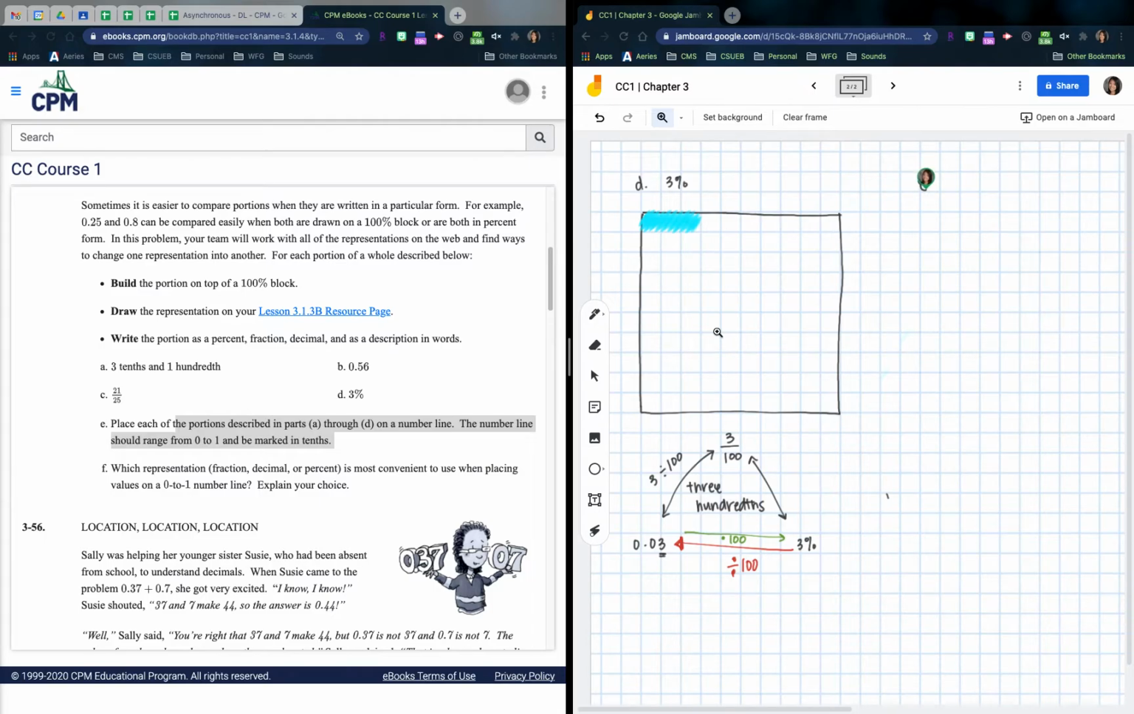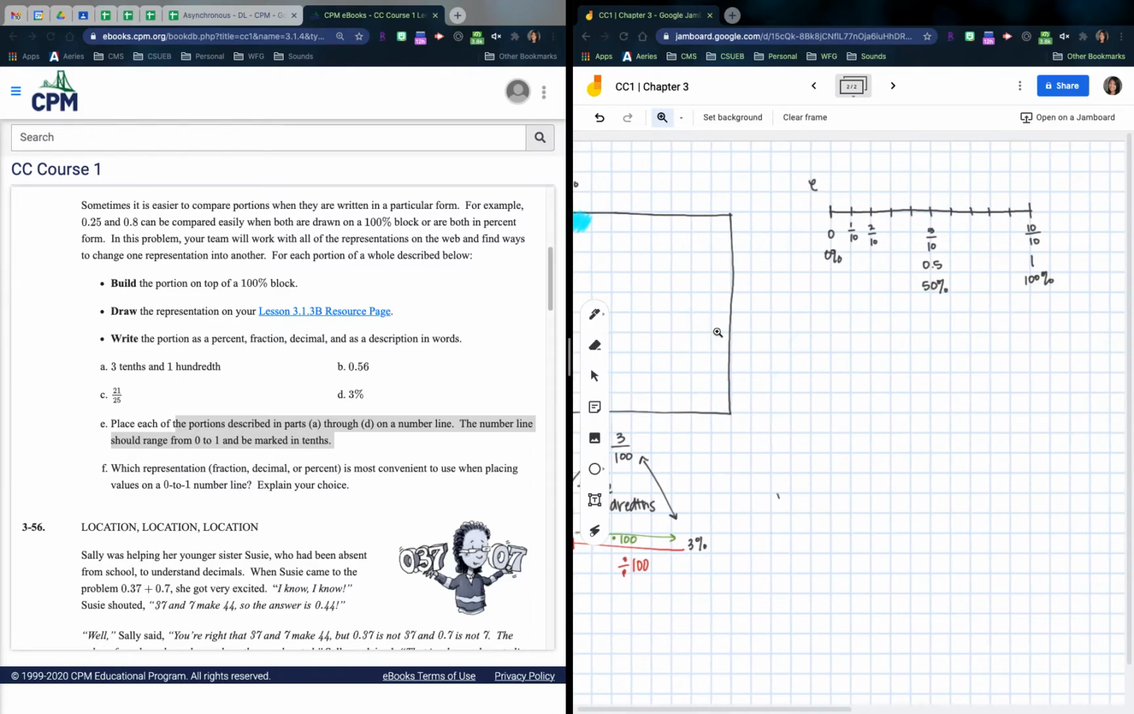In our next part, it says place each portion described in parts A through D on a number line. The number line should range from 0 to 1 and be marked with tenths, right? So let's go ahead and draw this. Here's 0, and it says tenths. So 1/10, 2, 3, 4, 5, 6. There is my 1 whole. This was 10 over 10 or 1 or 100% if we look at this like this, right? This is 0%. So this is 1/10. This is 2/10, 3/10, 4/10, 5/10, or 50%, 7, 8, 9, and 10, right?